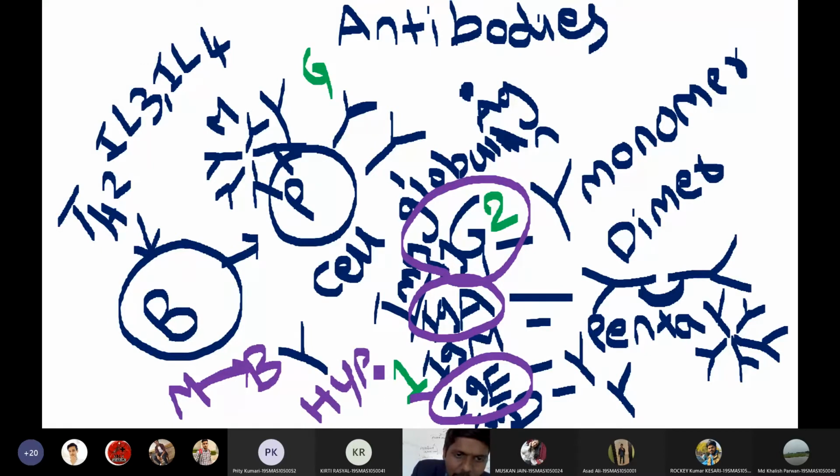Hypersensitivity reactions. So all hypersensitivity reactions are mediated by IgE. Now I will tell one important thing about IgE, which is called anaphylactic shock. Anaphylactic shock means it is a severe form of inflammation, especially in the lungs and the brain. So we will get a severe inflammation in the lungs and in the brain.